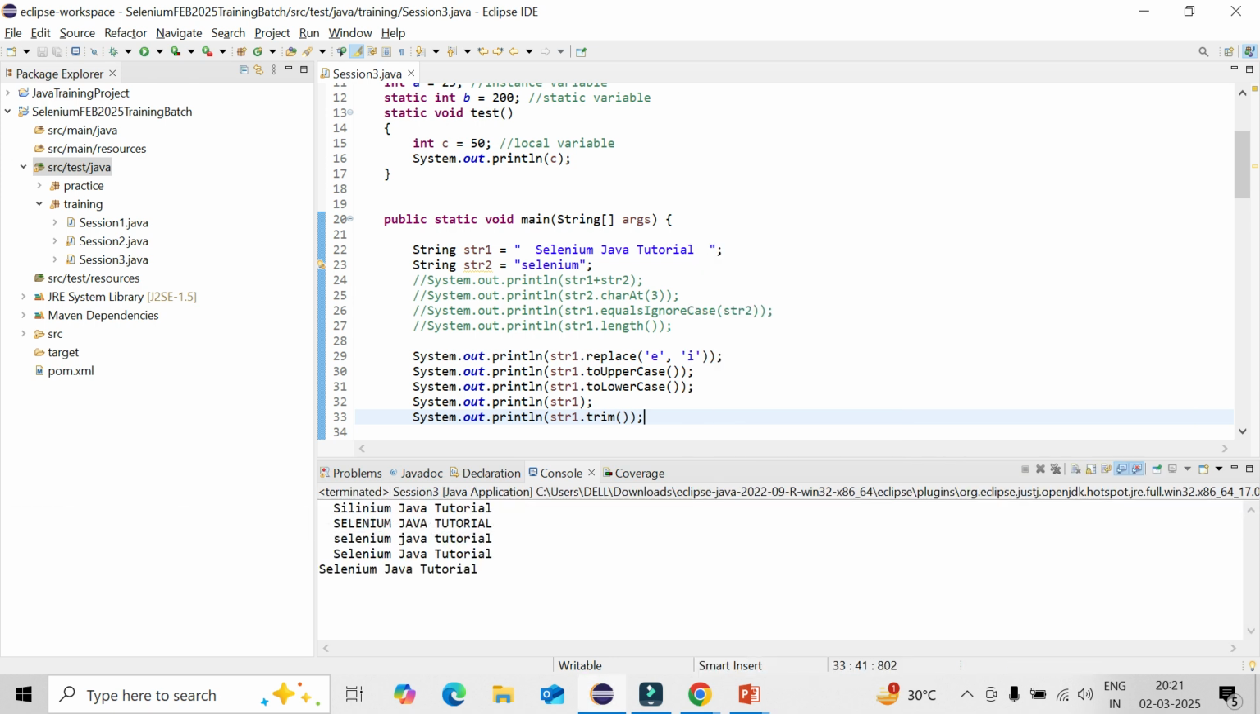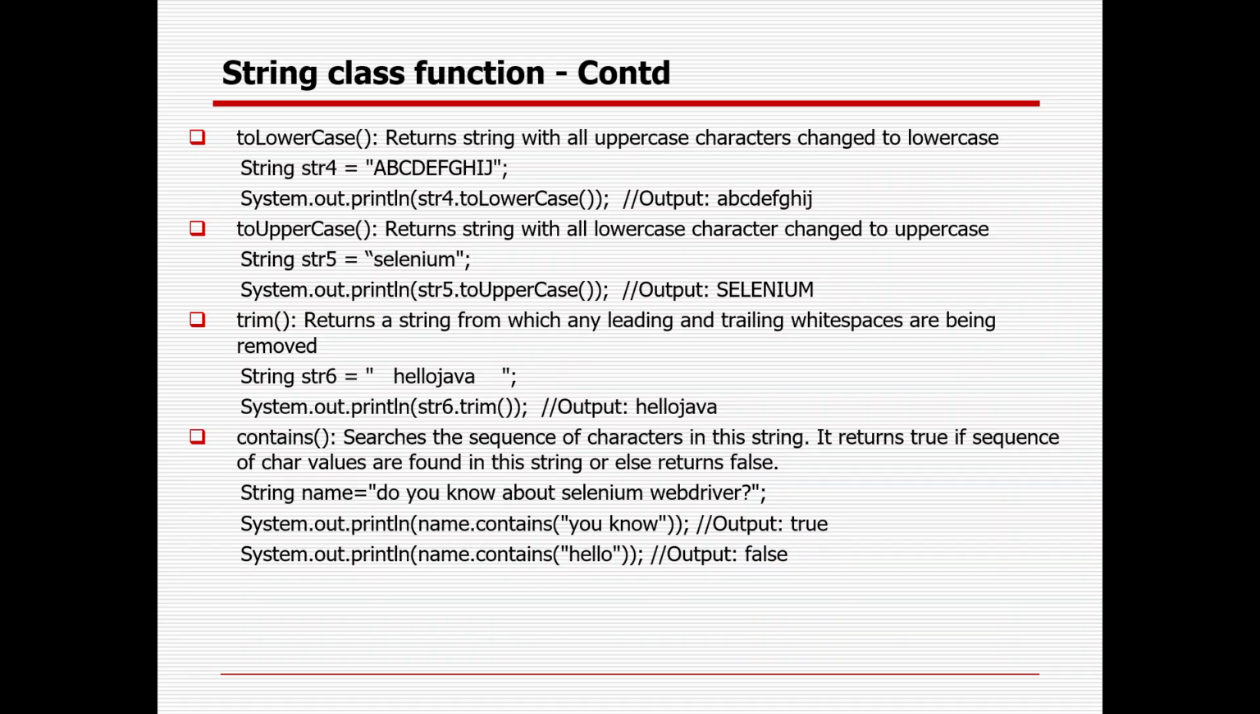You could see here it is coming as Selenium. Selenium had space at the starting and ending, but it is removing the starting and ending space as well. So that is the way you can trim it. Sometimes it is required to remove the starting or ending space; the middle part you cannot trim in that way. But in case you want to remove the starting and ending ones, you can do it.